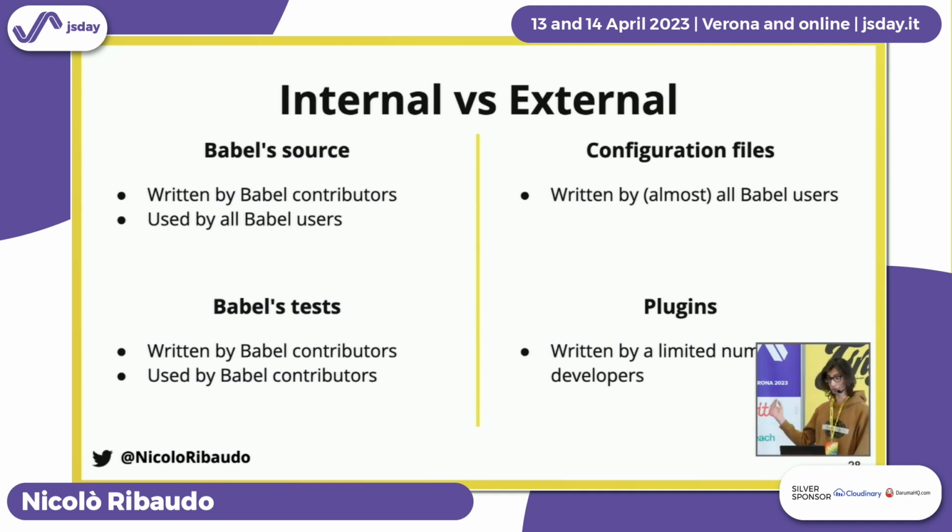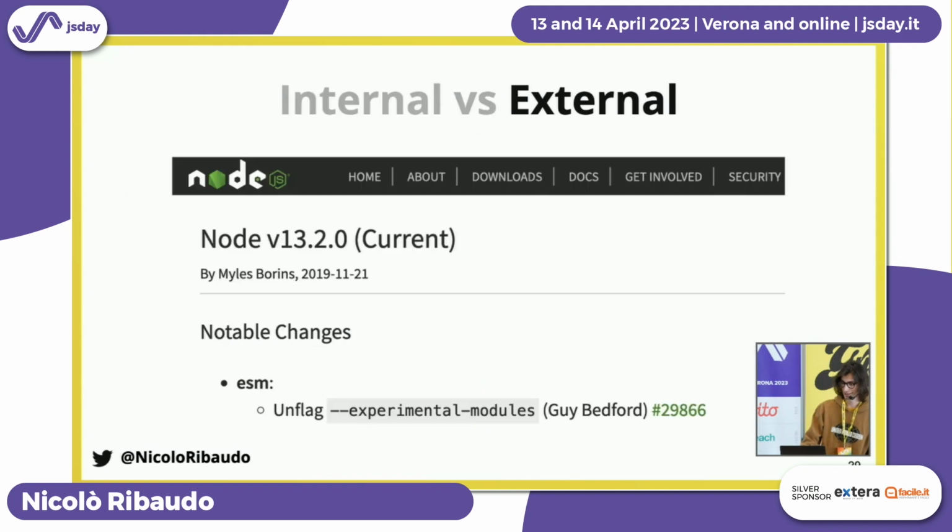Then we have Babel configuration files that are written by almost every single Babel user, unless your bundler or tool that you use to run Babel abstracts it away from you. And we have plugins that are written by maybe thousands of developers, so it's much less than the number of developers that write Babel configuration files, but it's much more than the number of developers that work on the Babel source code. And the highest priority for us was to make Babel work with ESM, at least when it comes to external files, like configuration files and plugins.